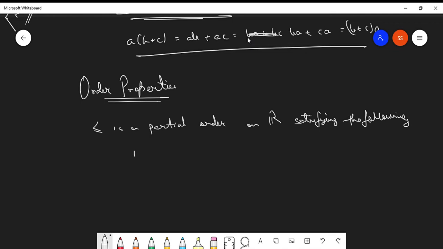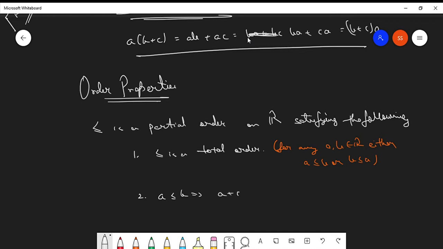First thing, this is a total order. I guess you people remember what a total order is. Total order means that for any two elements from the real numbers, either a is less than or equal to b, or b is less than or equal to a; either of them is related. This is the first one. The second one says that a less than or equal to b implies a plus c is less than or equal to b plus c, for all a, b, c belonging to the set of real numbers. Clear?